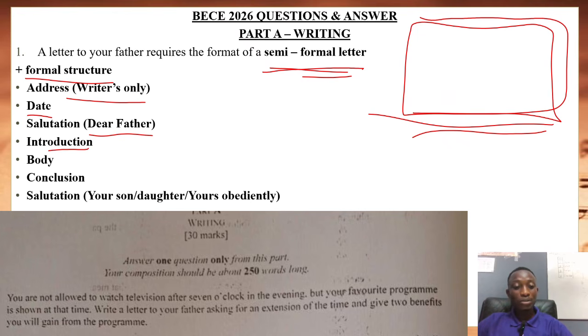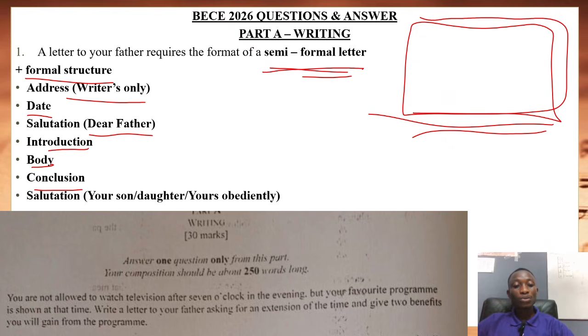Then our introduction. From there, you give an introduction of why you're writing the letter, and even share some interesting moments of this program with your dad in the introductory stages. And then the body. The body is the main content of the letter, where you now present points as to why you want daddy to extend your time, the benefits that the program poses to you, and then you ask for an extension from your dad.